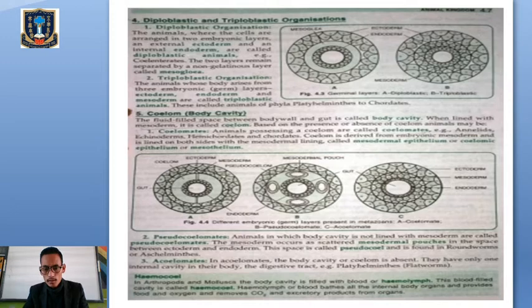Look at figure B. It's in the form of pouches, which are called mesodermal pouches. It mainly contains the ectoderm and the endoderm, and is present in the phylum Aschelminthes. Then we have the acoelomate animals. A means no, they don't have a body cavity or coelom. Body cavity or coelom is absent in all acoelomate animals, and is seen in the phylum Platyhelminthes. Clear? This is the fifth basis of classification of animal kingdom.